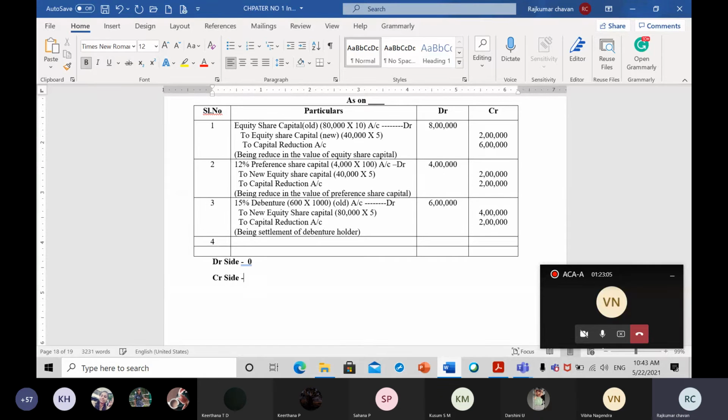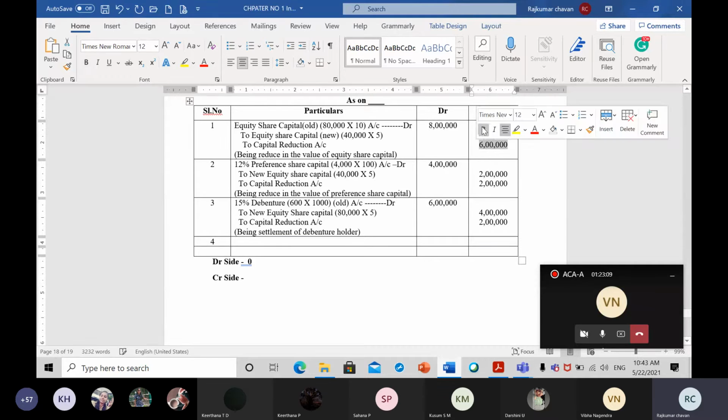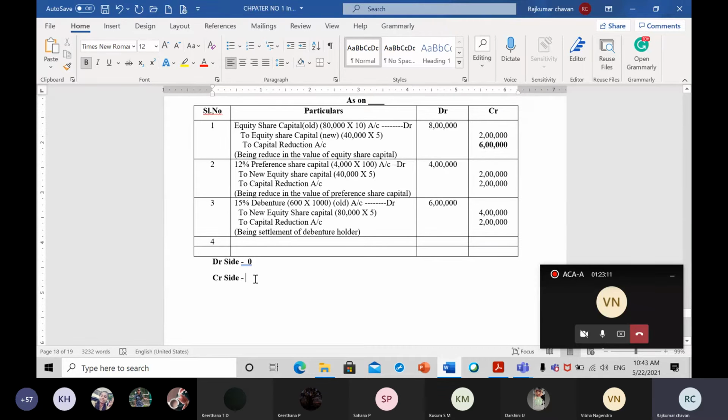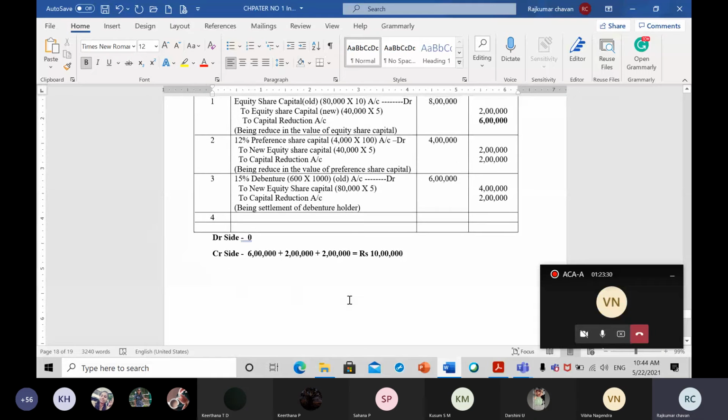What is the credit side total of the capital reduction account? Here 6 lakh rupees, plus 2 lakh rupees, plus 2 lakh rupees, plus 2 lakh rupees. Total will come to 10 lakh rupees. We have 10 lakh rupees in our capital reduction account.